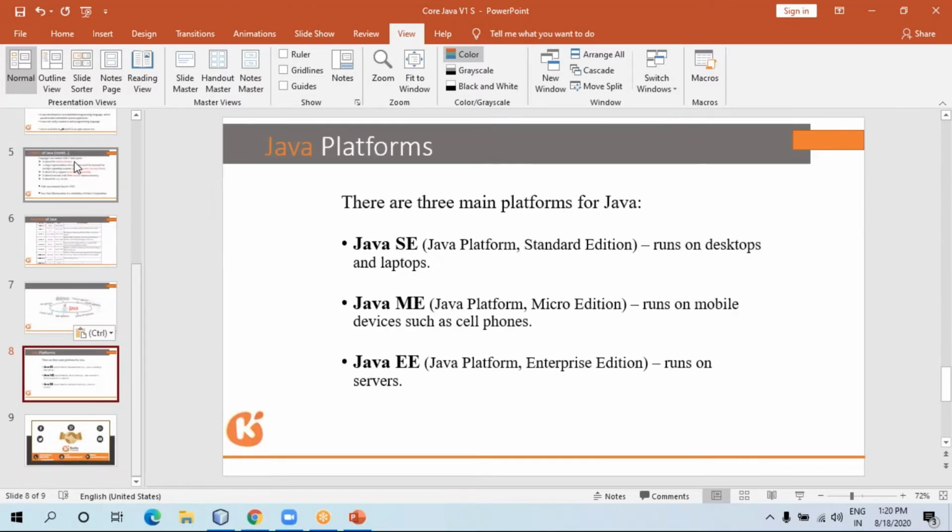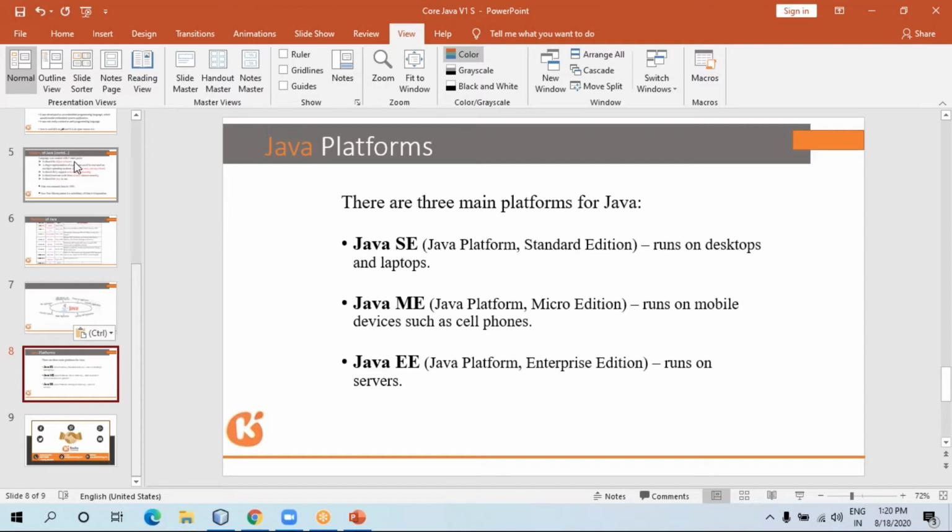These are the different types of projects as well. We have standard edition, micro edition. These are the different platforms of Java. According to our requirement, we can choose any edition and go ahead.